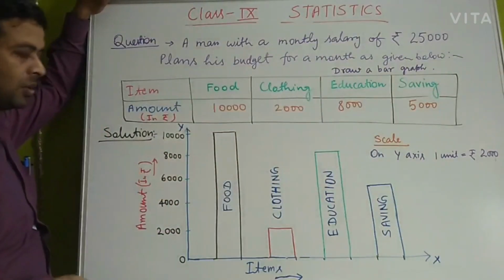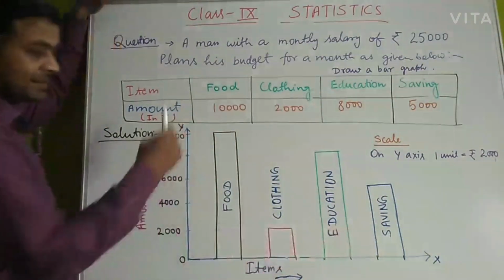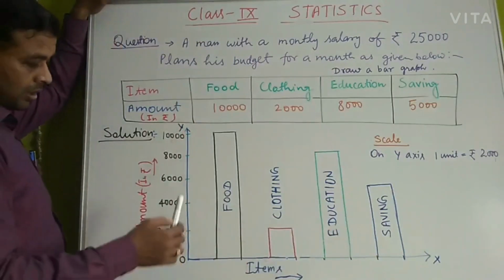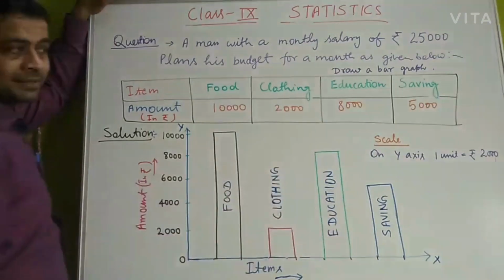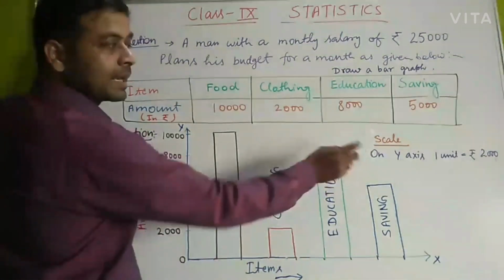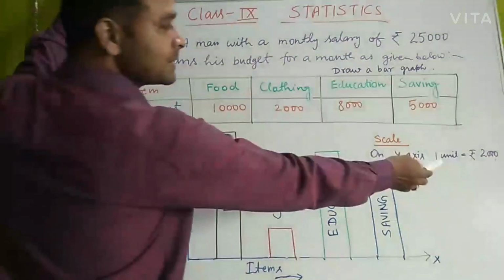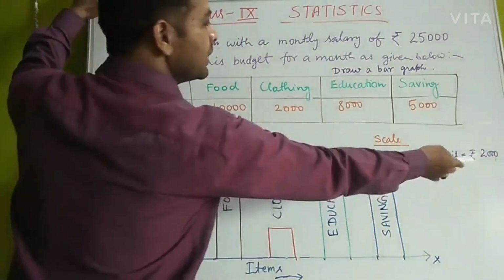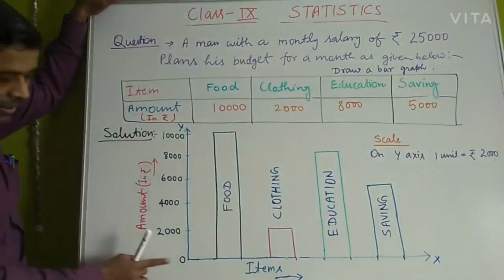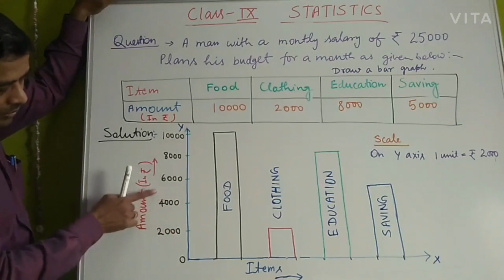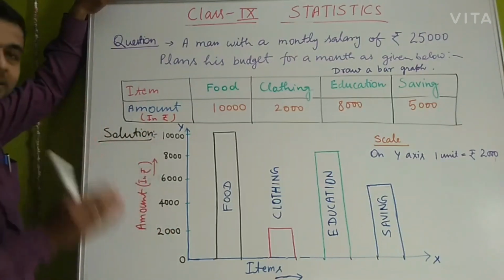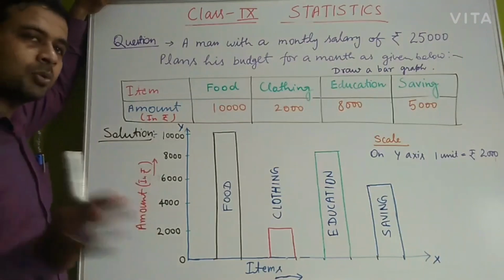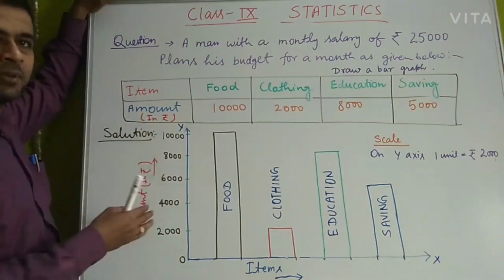Let us see now. First of all, we will draw the axes, x-axis and y-axis. Then at equal distances we will mark on the y-axis and on the x-axis also. We will choose a scale now. The scale I have chosen is on the y-axis, 1 unit is 2,000 rupees. You can see 2,000, 4,000. These are equal intervals of 2,000 rupees. This scale can be chosen by you according to the space you have. This can be of your choice.